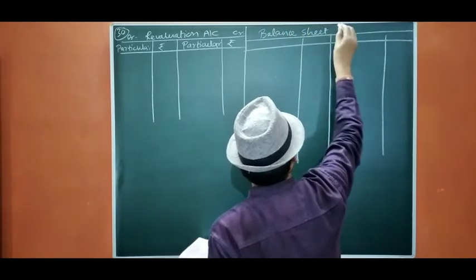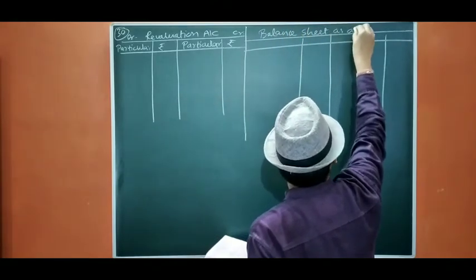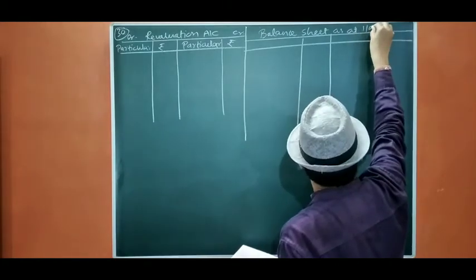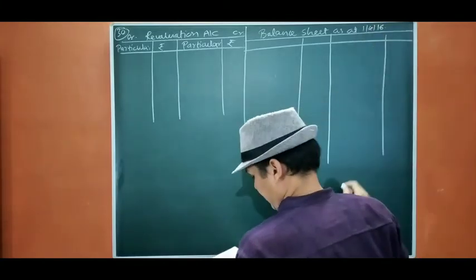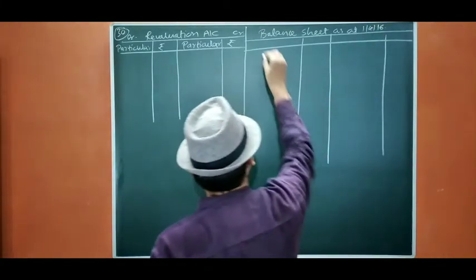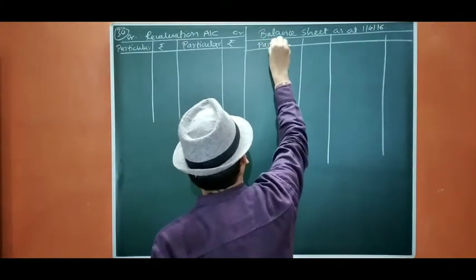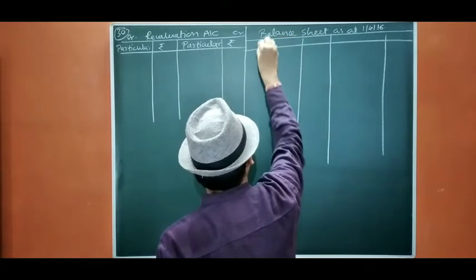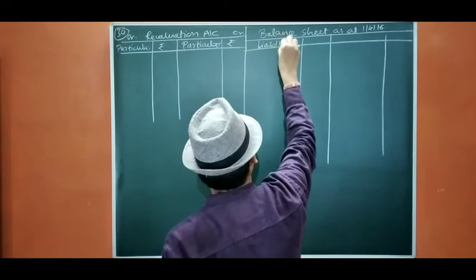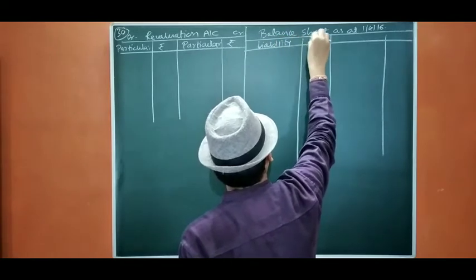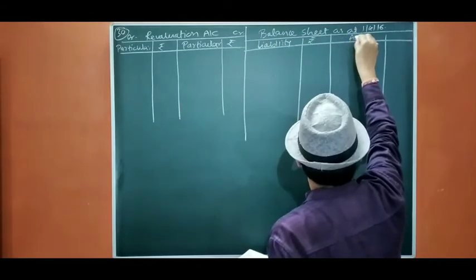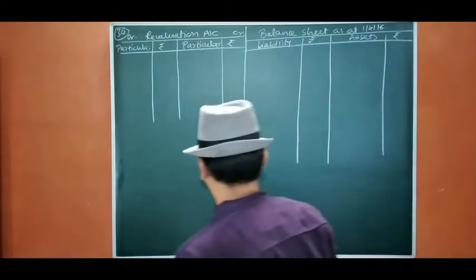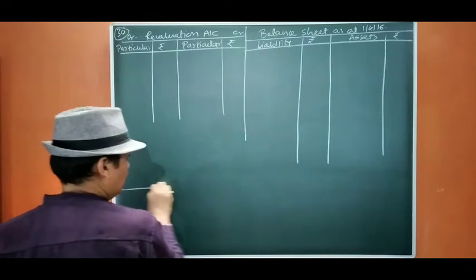Balance sheet as at 1/4/16, the date is given 16, particular, liability, rupees, assets, rupees. Now the capital goes